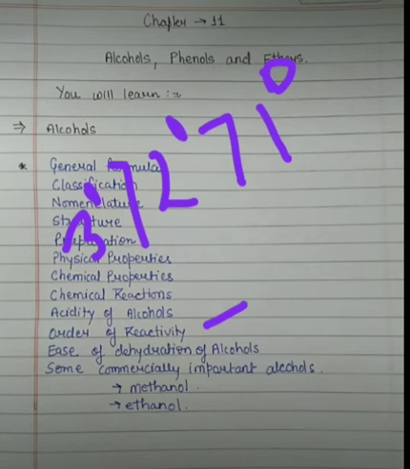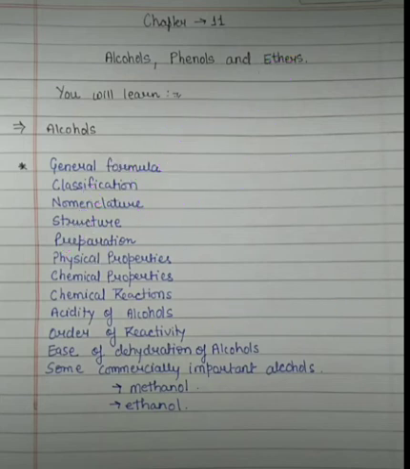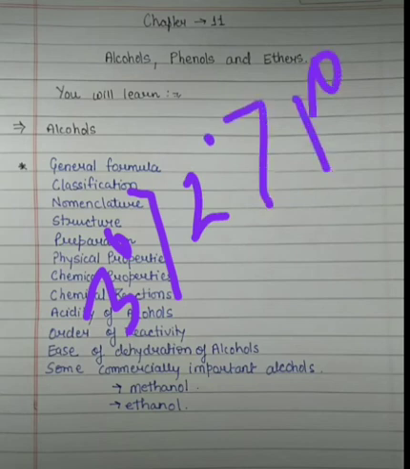Then students, we will see the ease of dehydration of alcohol, where we will see that it follows the order of stability of carbocation. The order of carbocation stability is 3 degree, then 2 degree, then 1 degree.